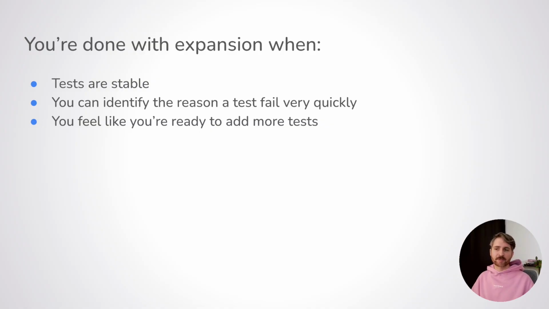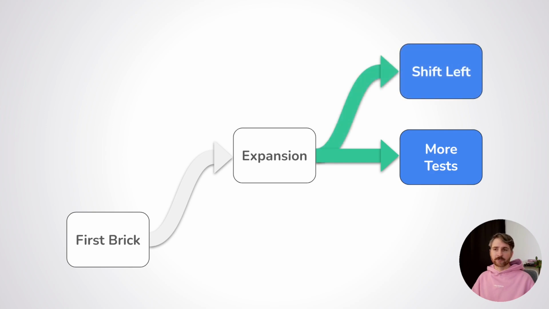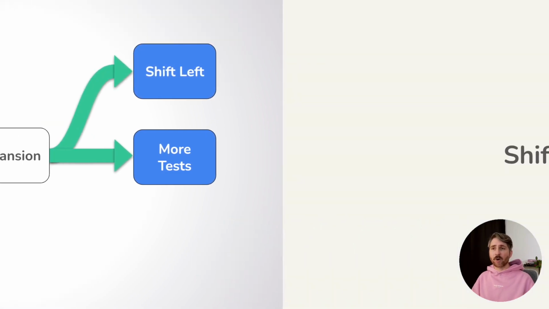And once you reach this point, you have a choice. Either you continue the expansion, iterating to add a few more tests each time, following the same steps as we just saw, or you try to shift left. And that's our third phase.